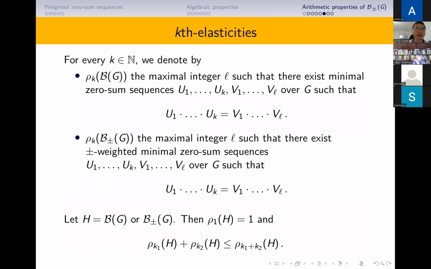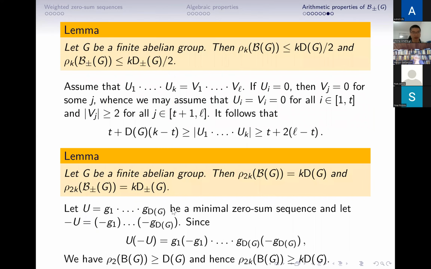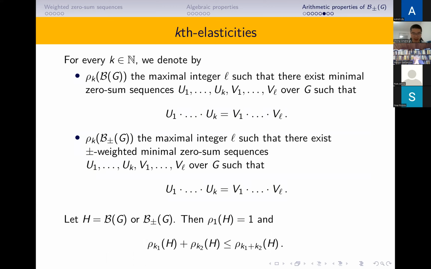And we want to talk about the case of elasticities. Here for every k, we denote by rho_k the maximum integer l such that there exist minimal zero-sum sequences U1 up to Uk, V1 up to Vl over G such that the product of the U_i equals the product of the V_j. Similarly, we can define rho_k plus-minus (G). It's easy to see by this definition that rho_{k1} plus rho_{k2} is bounded by rho_{k1+k2}.